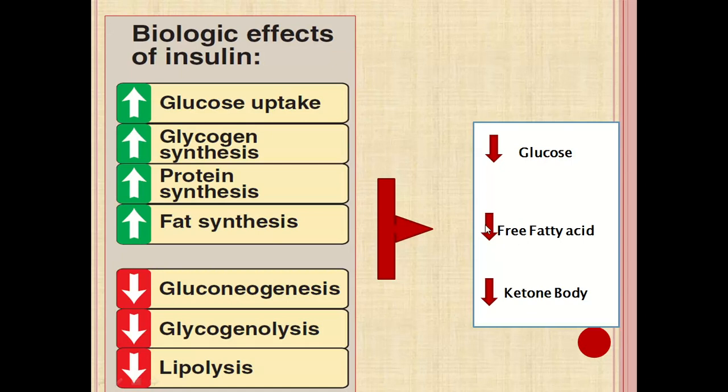That's why when insulin does not act properly or the level of insulin decreases, it leads to an increase in free fatty acids and an increase in ketone bodies in the blood. Right. So that is the metabolic effect of insulin.